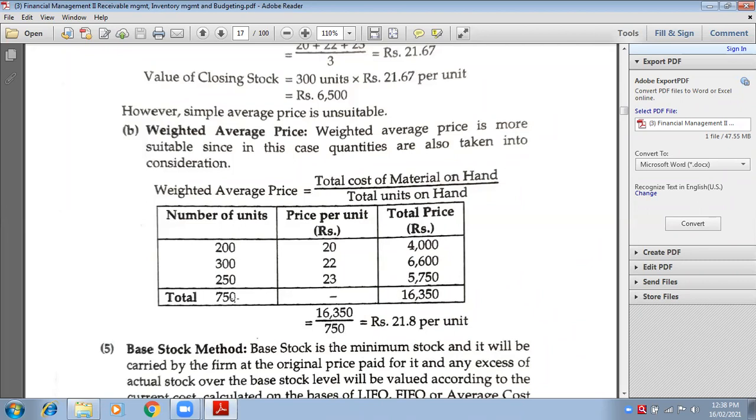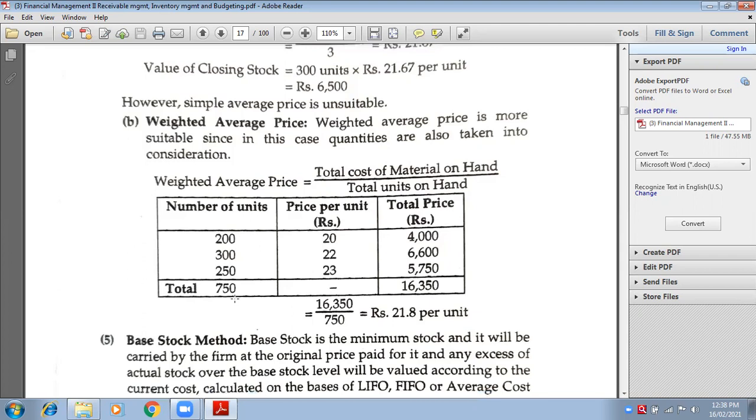Okay, so that will be known as weighted average quantity. Weight means quantity. It is always measured in terms of quantity. Whenever we take weighted average price, it is always calculated on the basis of quantity.